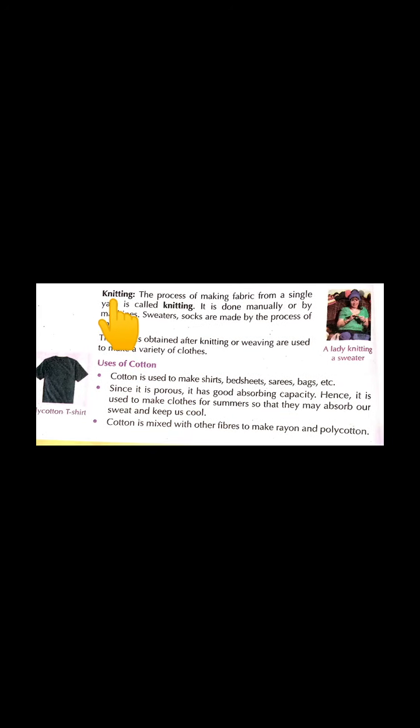Now let's move on to knitting. Knitting is the process of making fabric from a single yarn. It is done manually or by machines. Sweaters, socks are made by the process of knitting. The fabrics obtained from knitting or weaving are used to make a variety of clothes. Knitting is another process of making fabric, but the basic difference between knitting and weaving is, in weaving, cloth is made by using two sets of yarns, and in knitting, cloth is made from a single yarn.